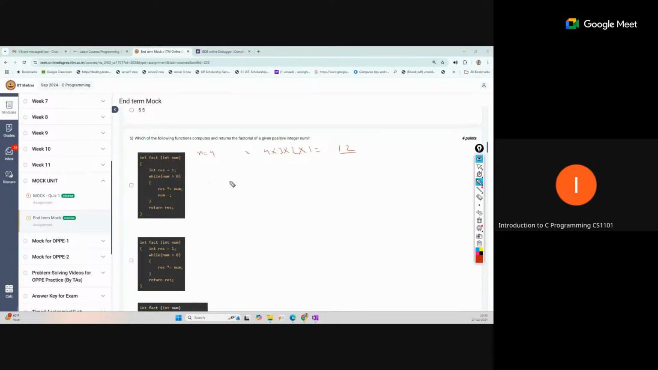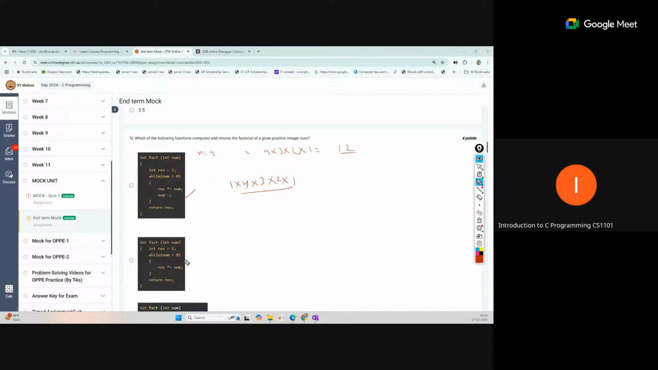And result equal to 1. So 1 will be multiplied by 4. Then we reduce num to 3. Then the condition is still true, then 2, then 1. After that, when we reduce num it becomes 0, so the loop will terminate and our output will be correct. So yeah, this is correct.